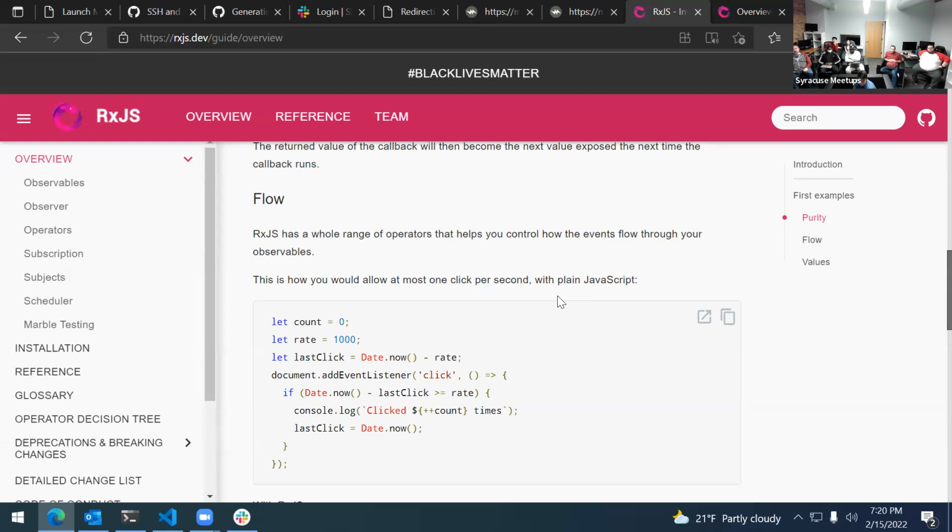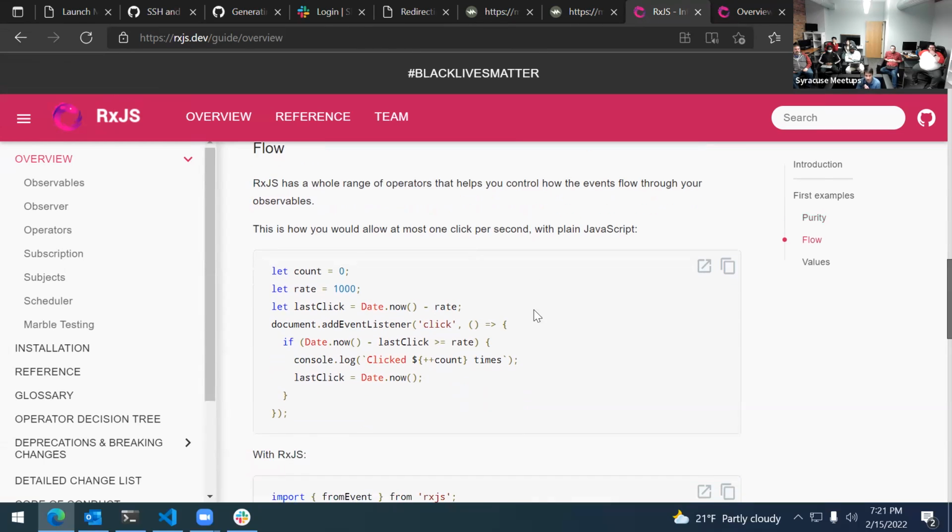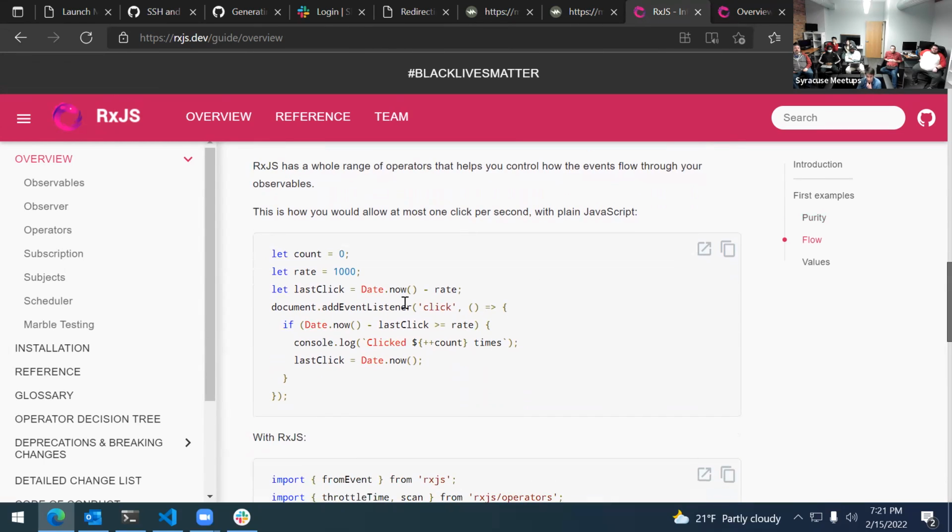RxJS has a whole range of operators that helps control how the events flow through your observables. This is how you would allow at most 1 click per second. So let's say someone's clicking a button like crazy and you don't want them to do that. You only want them to click it once per second. This is how you would do it in a more imperative way without RxJS. You would take a look at a date object. There's probably ways to do this without using a date object. You could probably use a timeout instead. But they're really going for how ugly this would look.